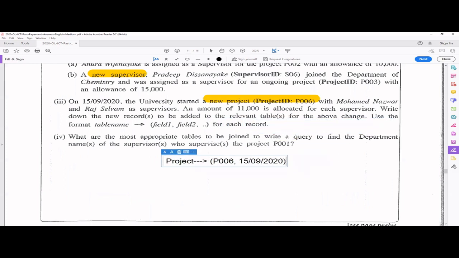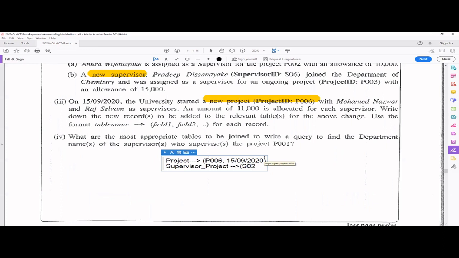So I will put the answers down so it's more clear, right? But this is the answer for the third part, right? So here you have to tell, okay, for the supervisor project table, I have to add this, right? There will be two records.